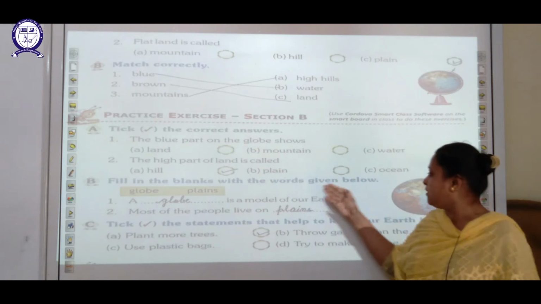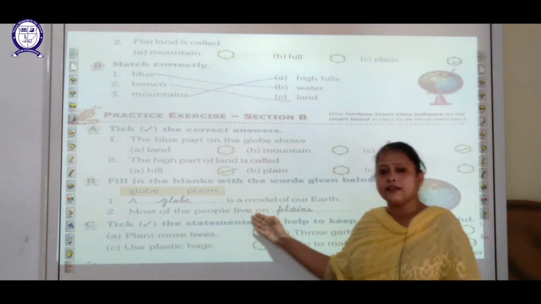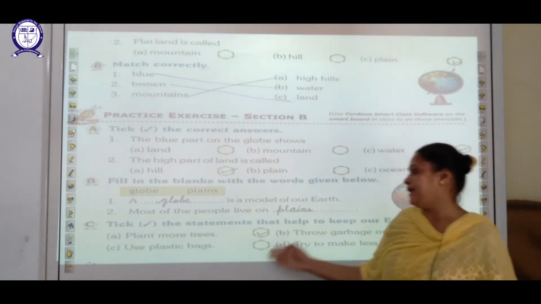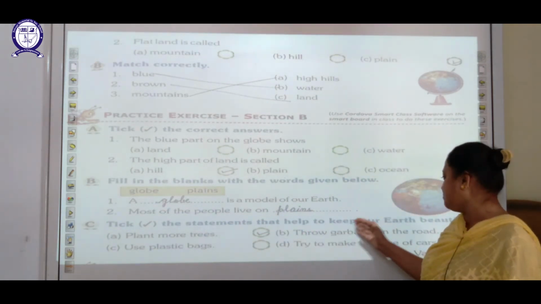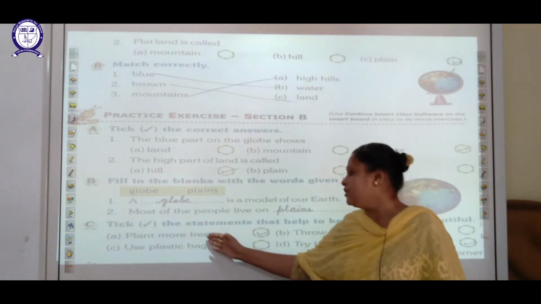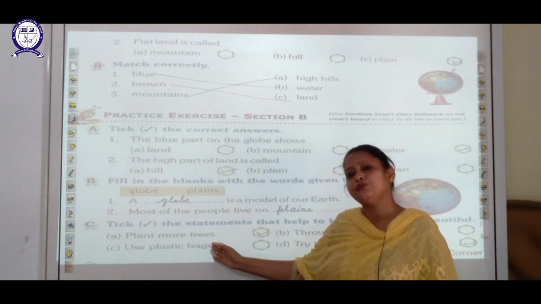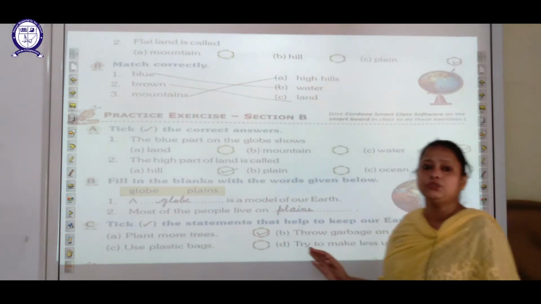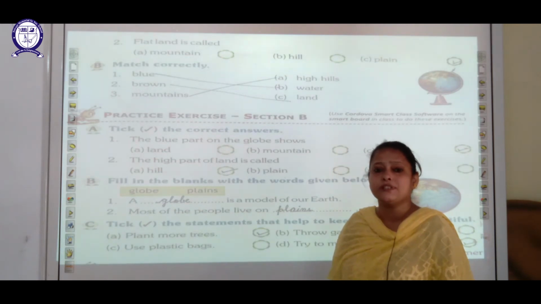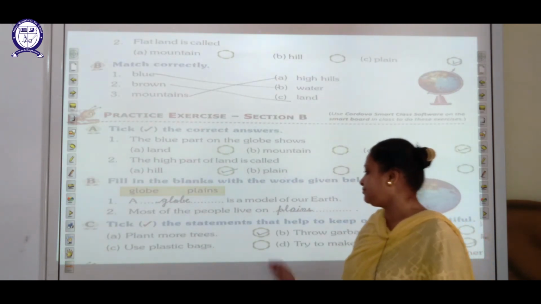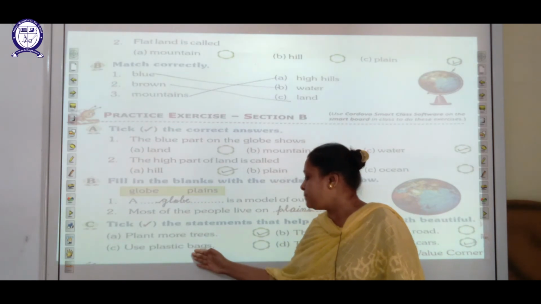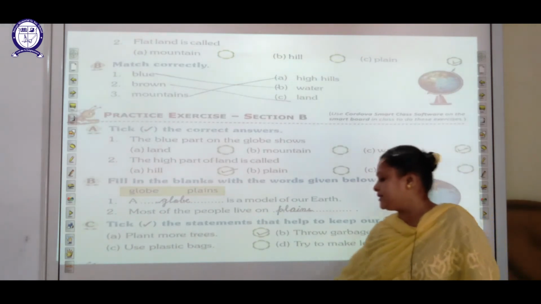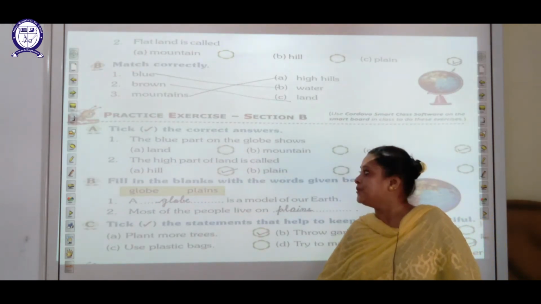Fill in the blanks with the words given below. A globe is a model of our earth. Most of the people live on the plains. Pick the statements that help to keep our earth beautiful. Students, plant more trees. Yes, we should plant more trees. Throw garbage on the road? No, we should not. We must clean our earth. Use plastic bags? No. Try to make less use of cars? Yes, we should try to use cars less.